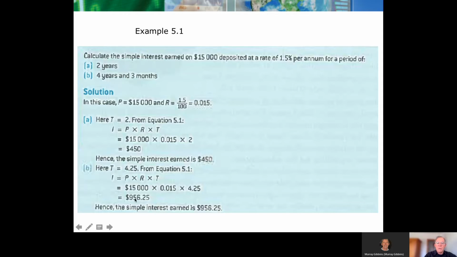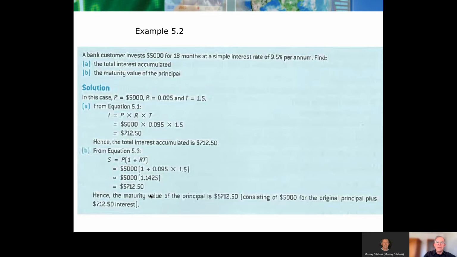So we would lose marks. That's the wrong answer. If it said, I want the amount, then we've got to go, oh, okay, we started with $15,000 plus the interest. So the amount in the account, 15,956.25. So just got to be careful that you read the question carefully.